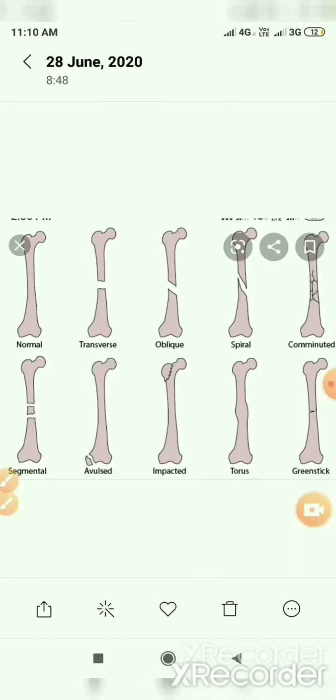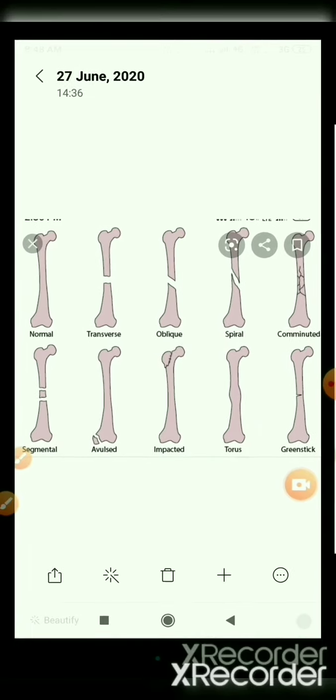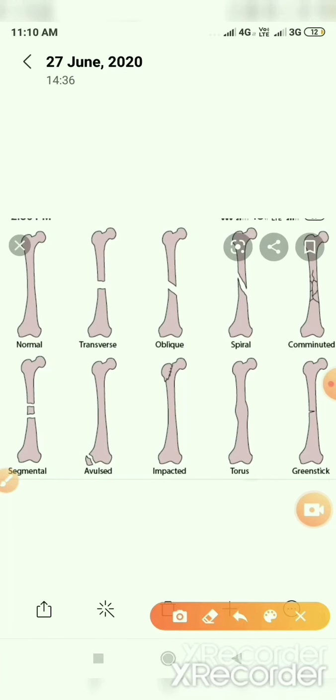Then here are some of the other types of bone fracture, in which the normal bone is seen. Then we are seeing the transverse fracture, then oblique fracture, spiral fracture, comminuted, then segmental, in which part of a bone is broken and a small piece of the bone is seen in the middle. Then avulsion means the fracture occurs where a tendon or ligament pulls a piece of bone with it. And an impacted fracture is when the broken ends of the bone are jammed into each other.